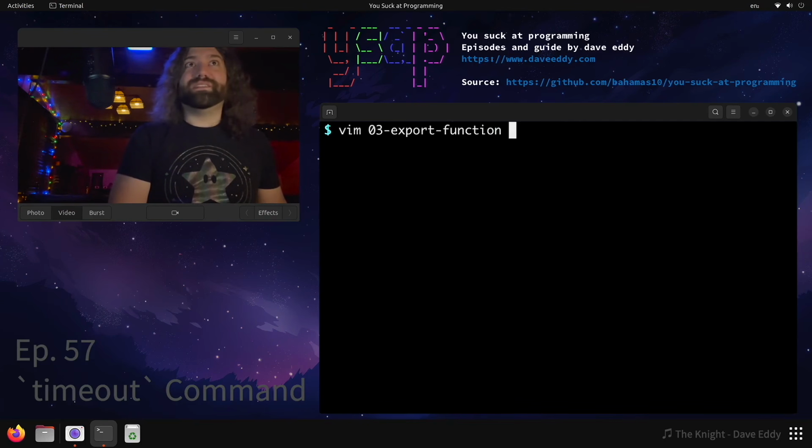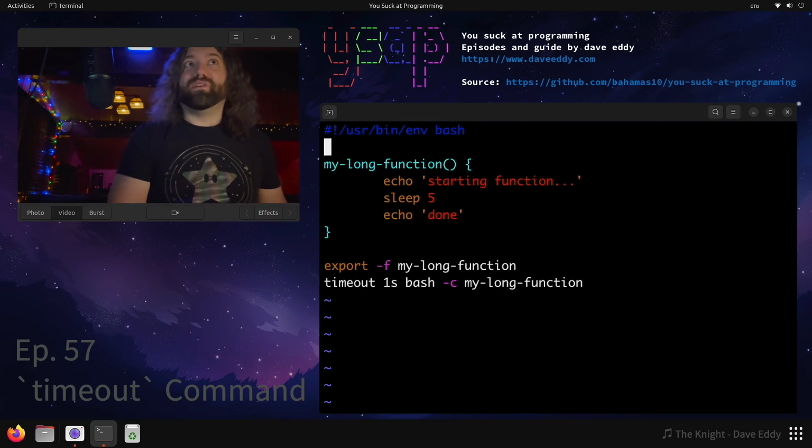Well, did you know this? This is really fun. You can export the function. So we can make a function here, exact same as we've been seeing, export -f, the name of the function, and then we can run timeout 1 second bash -c myLongFunction.